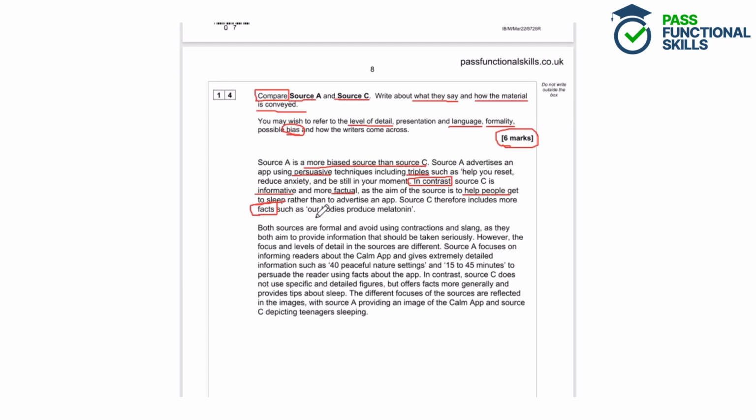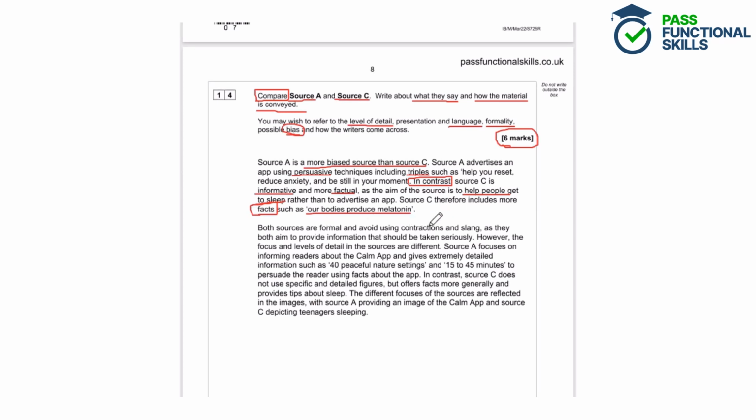And we've got an example of this here: our bodies produce melatonin. So we've got loads of examples, we've got loads of comparative words, and we have identified some of the language techniques and explained why those have been used in the text. Because the texts have different purposes, they're using different language techniques and different words and phrases.